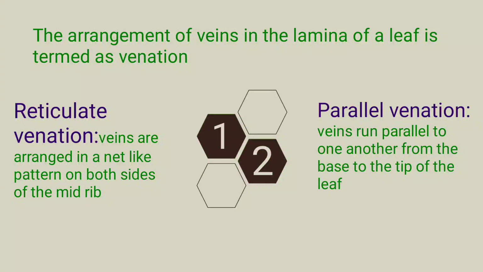So that is represented here: reticulate venation. Veins are arranged in a net-like pattern on both sides of the midrib. Whereas in parallel venation, veins run parallel to one another from the base to the tip of the leaf.